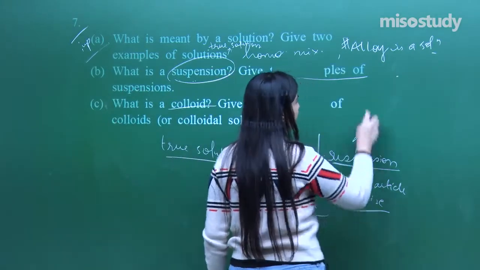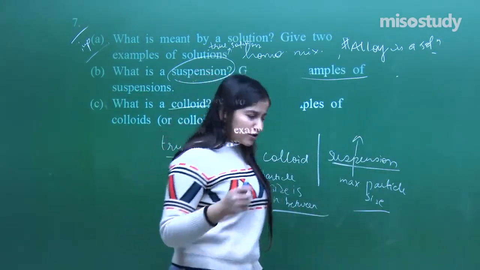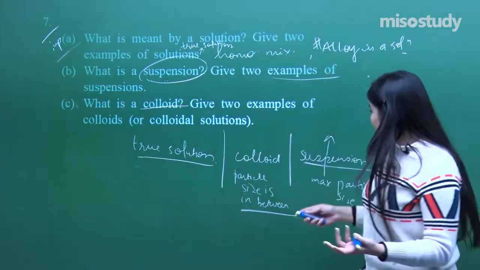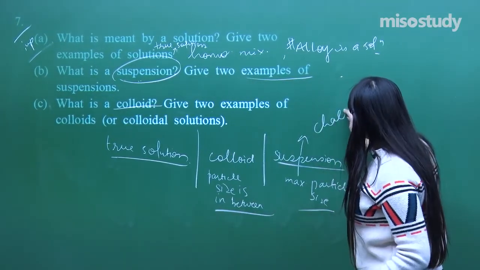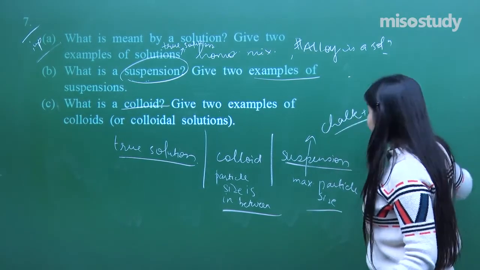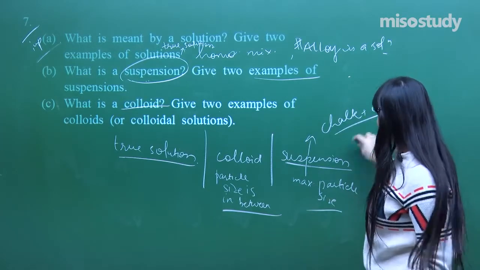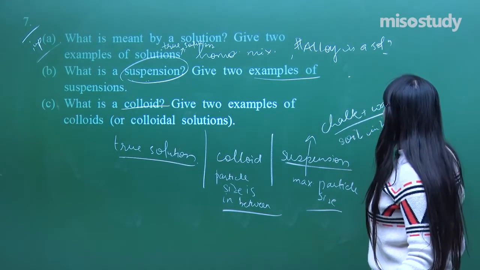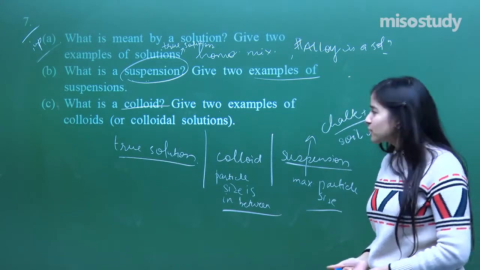Now you can very well tell us what a suspension is. And can you give an example? They are asking about the examples as well. Chalk dissolved in water, soil dissolved in water are going to be suspensions. Chalk plus water: I can very well see the chalk particles moving here and there in the water. Or else soil in water, the muddy water you can say. Yes, this is also a suspension.